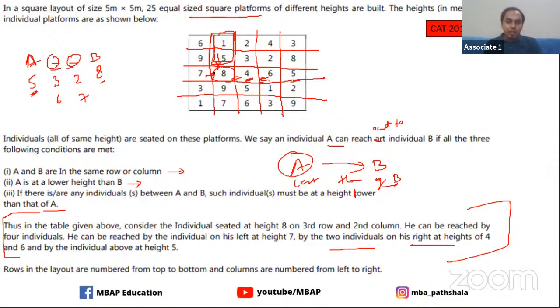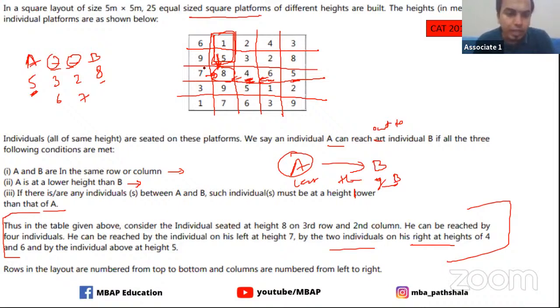For 8, 7 can come, this 4 can come, this 6 can come, but this 9 cannot come because 9 is more than 8. This 5 can also not come because this 6 in between is more than 5. That means for 8, there are 3 people who can come to meet 8.